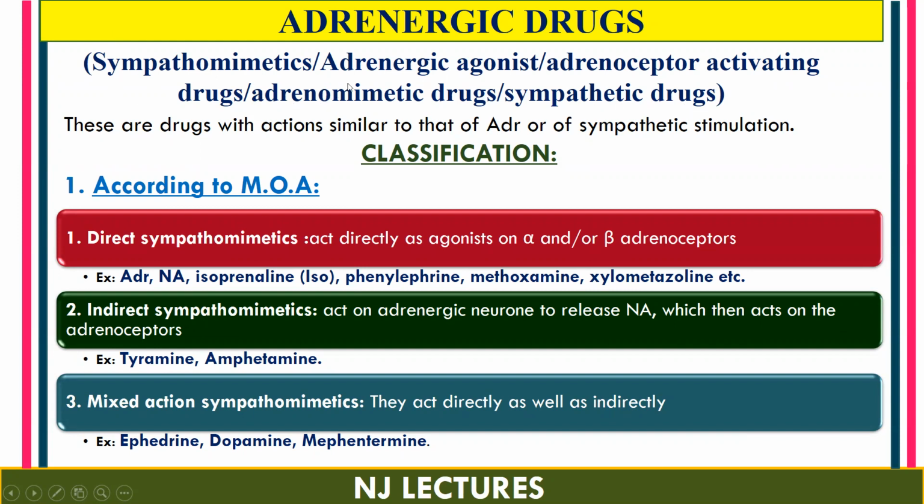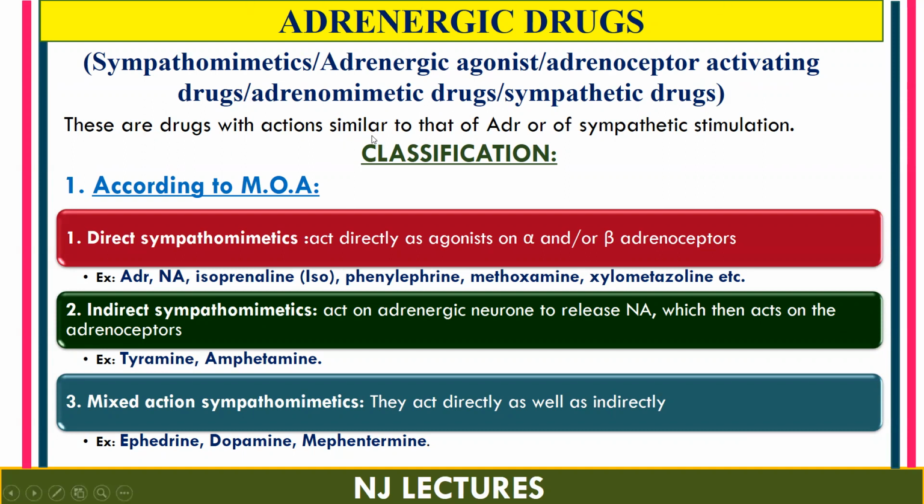The other synonyms are adrenergic agonist, adrenoceptor activating drug, and adrenomimetic drugs. Why? Because they mainly act on the adrenergic receptors, that is alpha and beta receptors, and generate a pharmacological response. That is why they are also called adrenergic agonists, adrenoceptor activating drugs, and adrenomimetic drugs. Let's see the definition of adrenergic drugs.